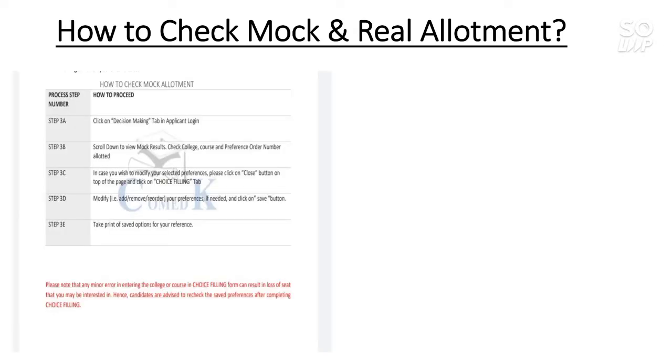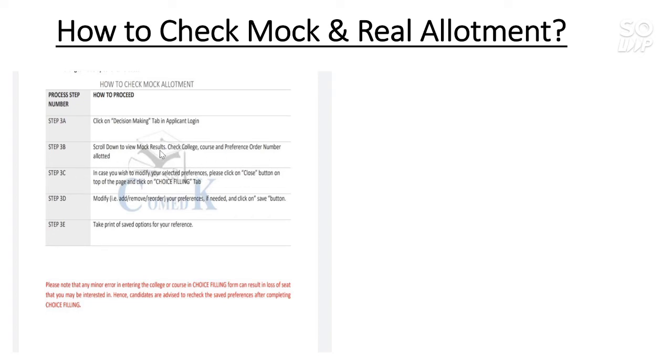So now, how to check the mock and real allotment. That means the mock allotment will be done and you have to check whether you get the required college or not. Here is the process. Click on the decision making tab on the application login, scroll down to view the mock result, and check the college, course and preference order number.